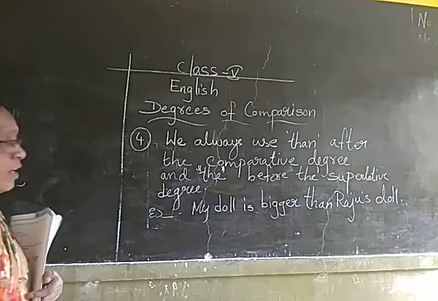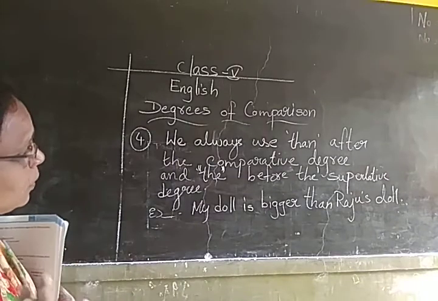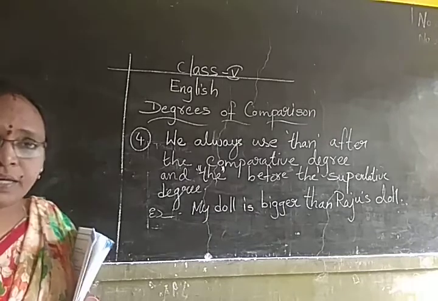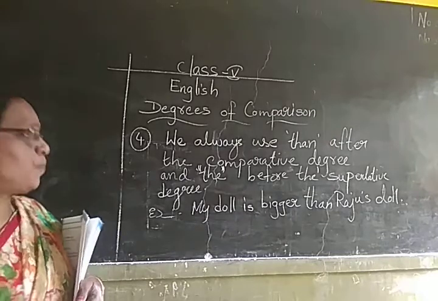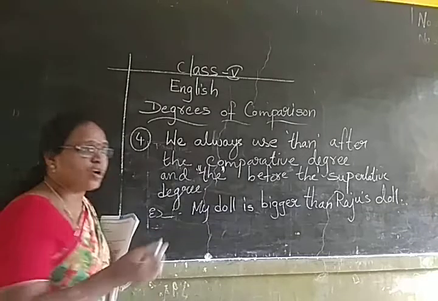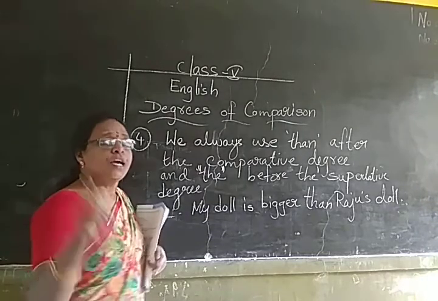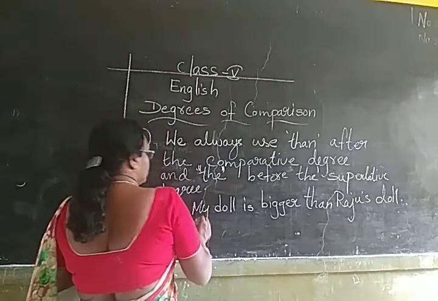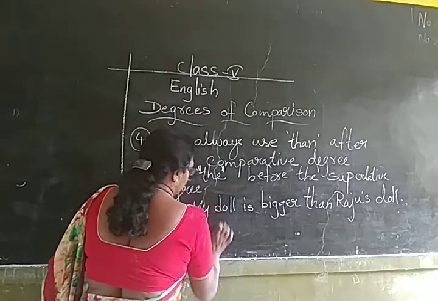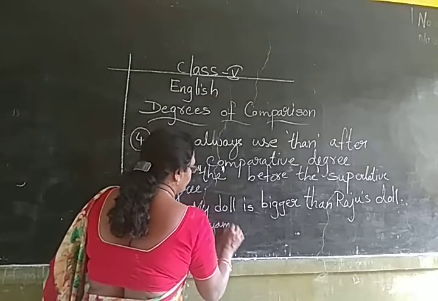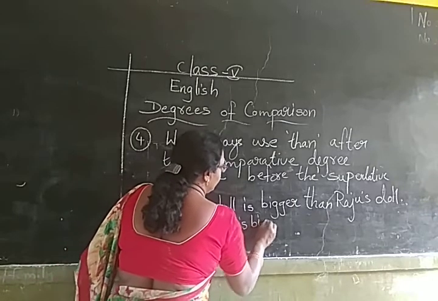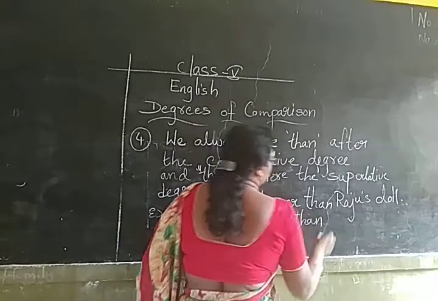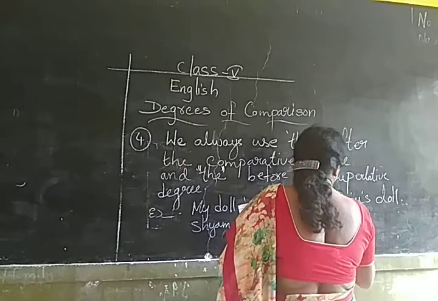So, in what I told you in the fourth rule, you are going to use than for the comparative degree and the for the superlative degree. Always when you are comparing two persons, you are going to use than. You have seen in the example, Sham is bigger than Ram.